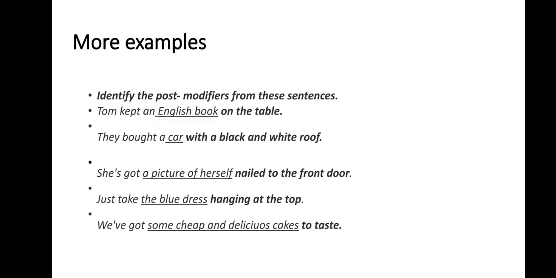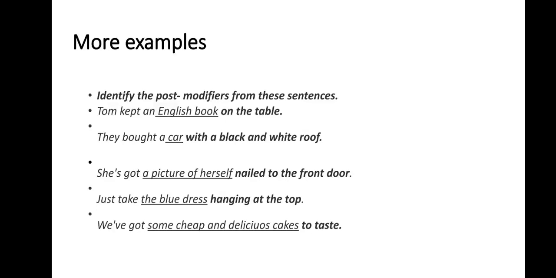She's got a picture of herself nailed to the front door. She's got a picture of herself, maybe a photograph or a framed photograph of her, nailed to the front door. It's kept hanging on the front door. Just take the blue dress hanging at the top. The noun is blue dress, and the words that come after the noun, what are they? Post modifiers. And here, what are those? Hanging at the top. We have got some cheap and delicious cakes to taste.